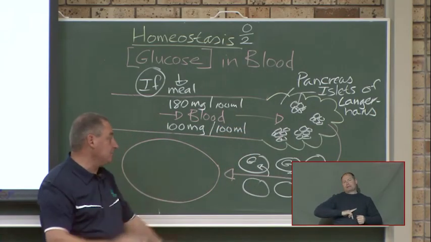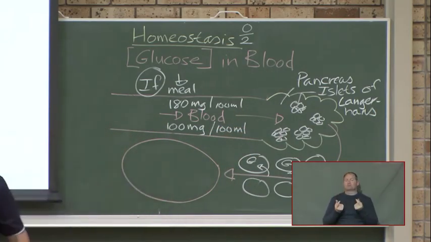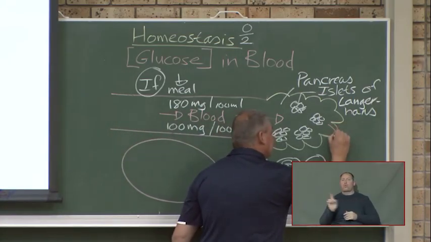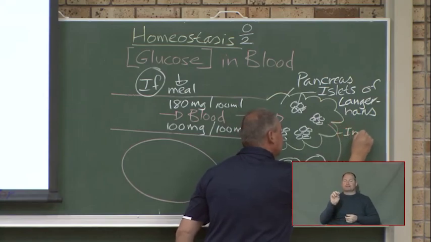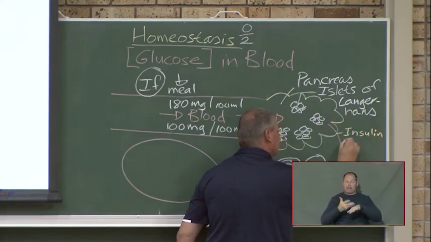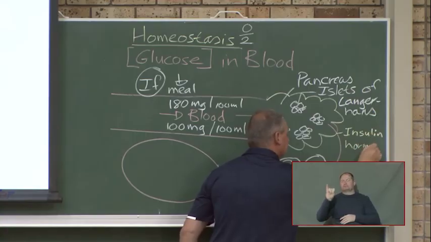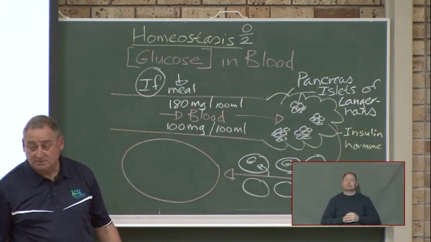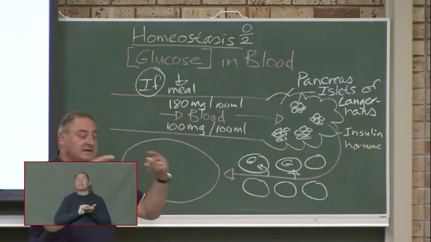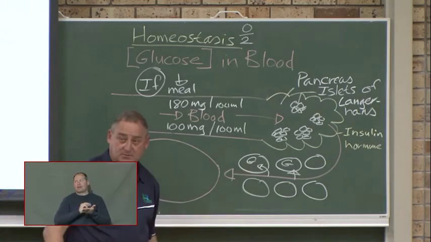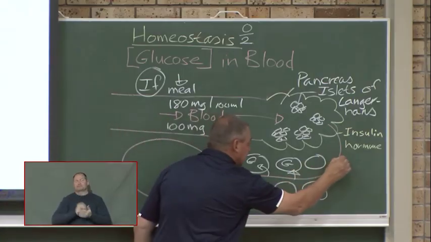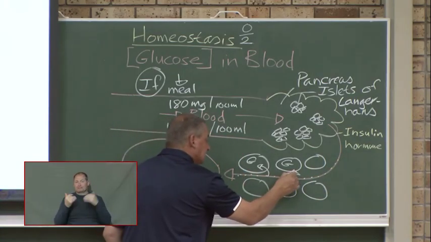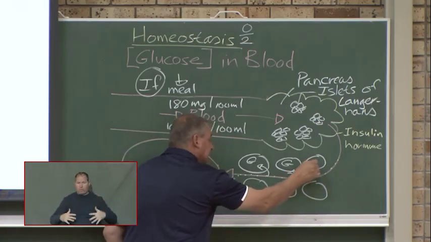Now a plan has to be made. So what now happens, it releases a hormone from here called insulin. So insulin is released from the pancreas and it goes into the blood. What is insulin? Insulin is a what? It's a hormone. Shout out, what are hormones? They're chemical what? Messengers. A messenger gives a message for something that must happen. So what is the message that insulin carries here in the blood? Insulin travels here, and as far as it travels, it gives a message to these body cells to say,